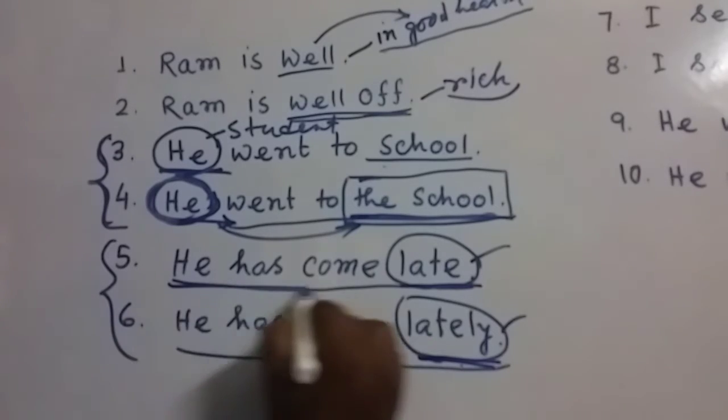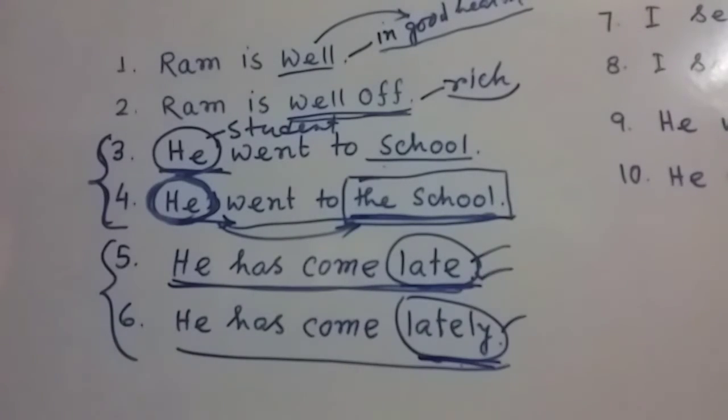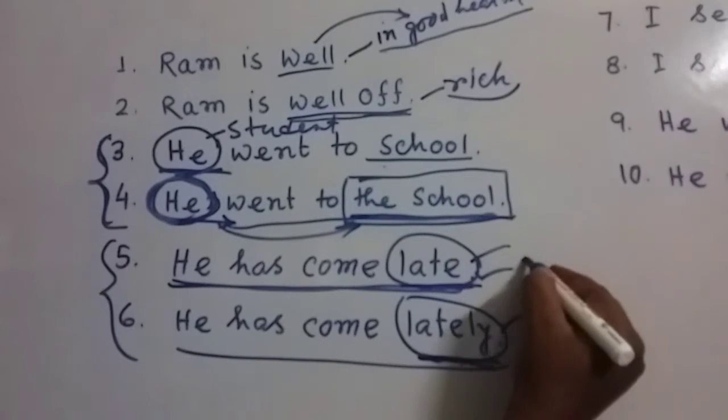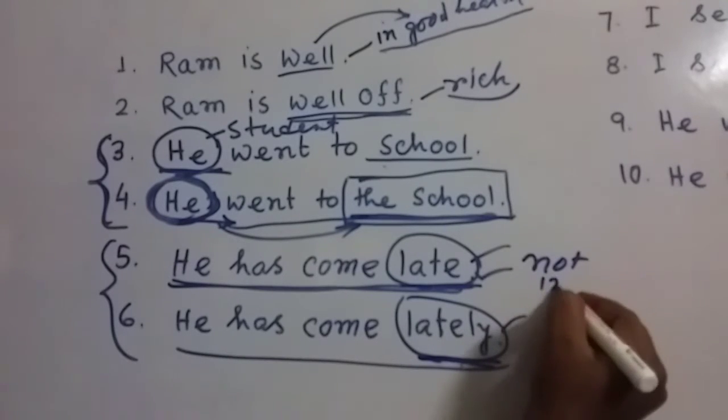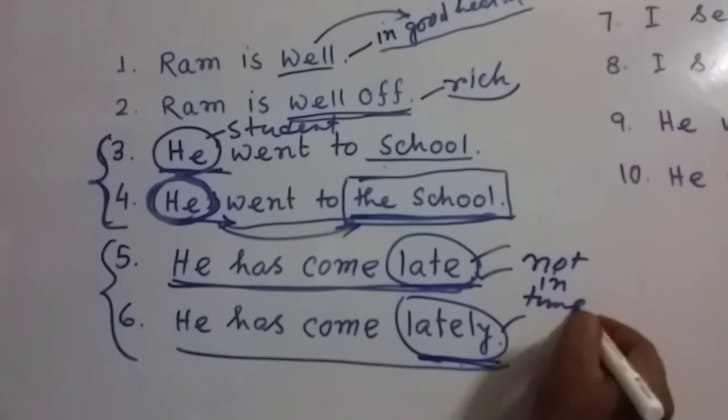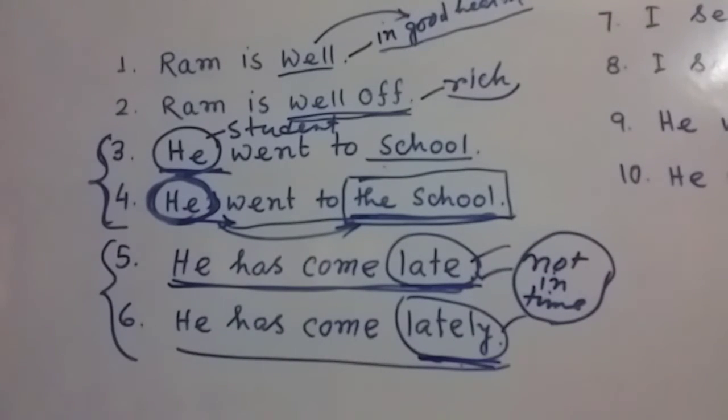Here "he has come late" means not in time. That means he has come there after the appointed time, unable to maintain proper timing.